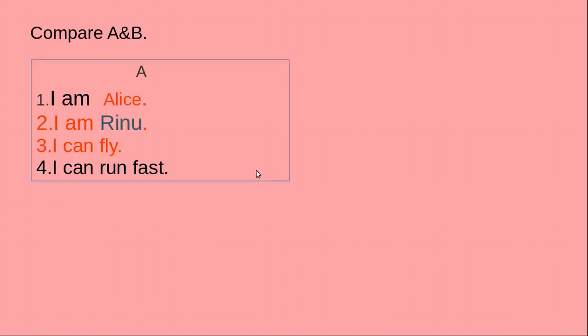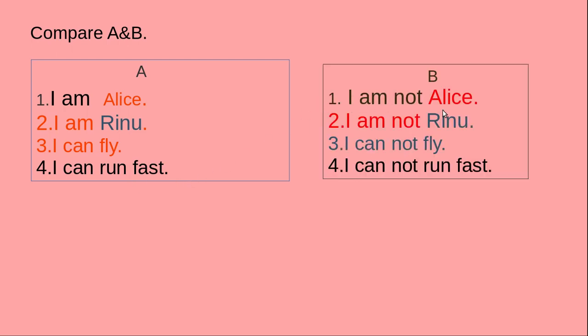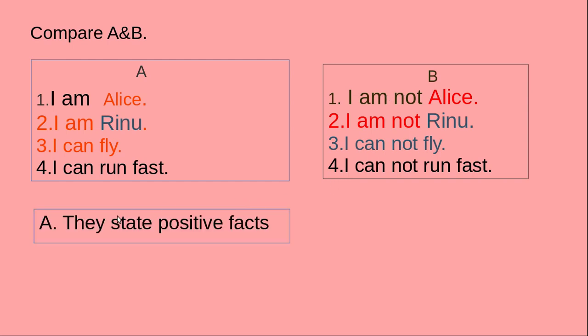Now, let us compare A and B. I am Alice. I am Renu. I can fly. I can run fast. Next B. I am not Alice. I am not Renu. I cannot fly. I cannot run fast. You compare it. I am Alice. You can see it in English.